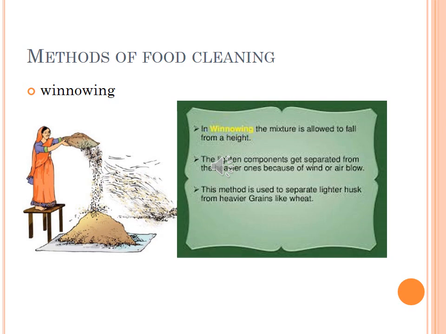You can see in this picture that she is shaking the basket. The wind carries the lighter husk, which then falls at a short distance away from the place. On the other hand, the grains, which are heavier, fall vertically down to the ground and form a heap. The heap of husk is thus formed away from the grains. So you can see here on this carpet, the heap of grains is there, and this is the husk which is lighter than the grains. So this method is winnowing.